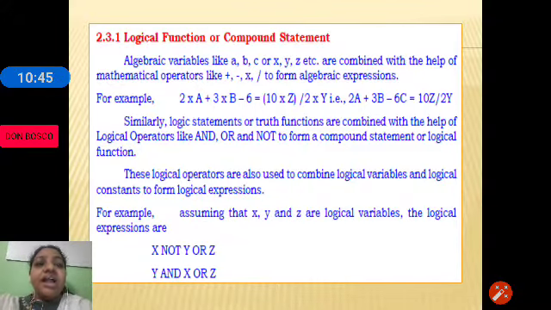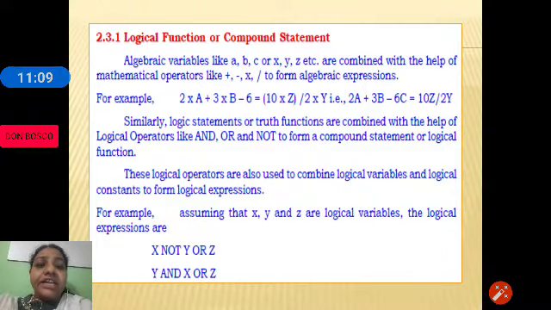It is an algebraic expression. Generally we write 2a plus 3b minus 6c, which means 2 into a plus 3 into b minus 6 into c.